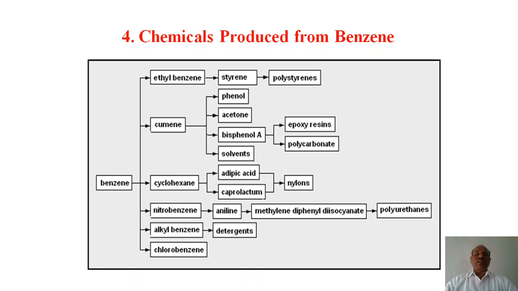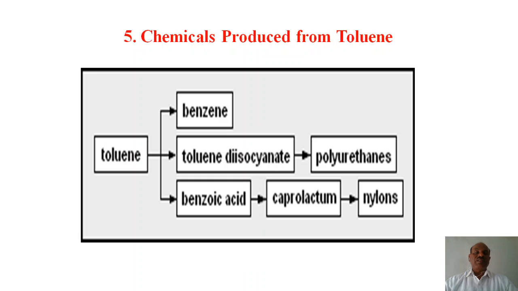Then solvents, adipic acid, caprolactam, and nylon formation synthetically. Aniline is used for polyurethanes and detergents. Epoxy resins are there. So these are all very important organic compounds used in industry for polymerization.